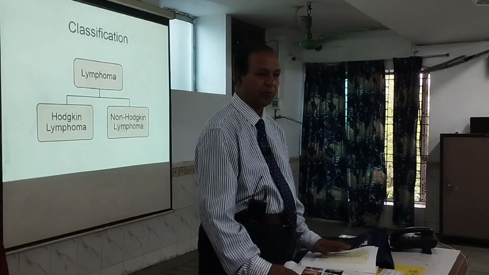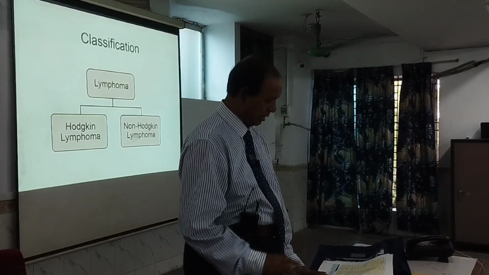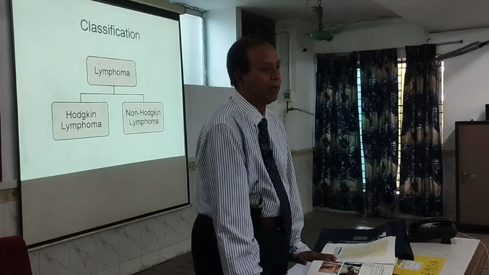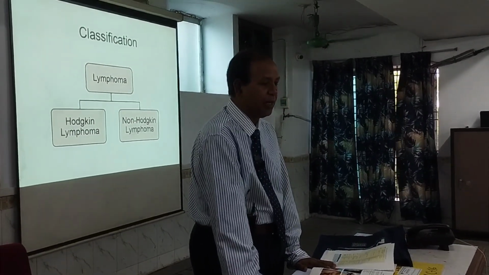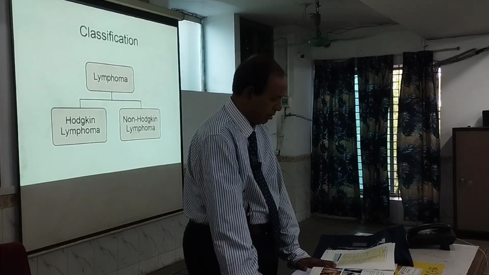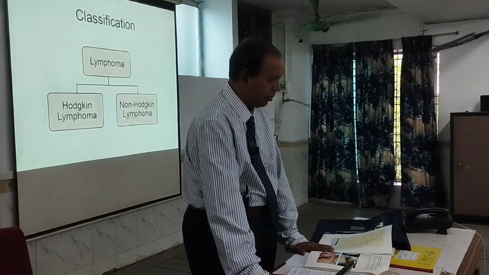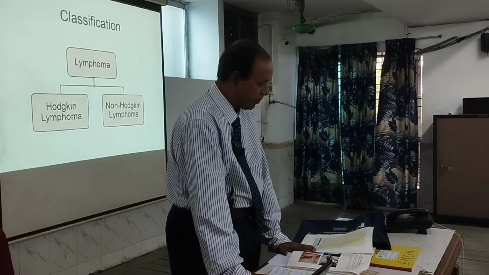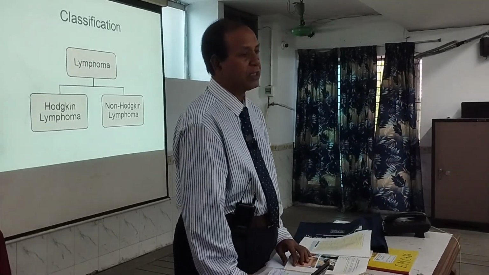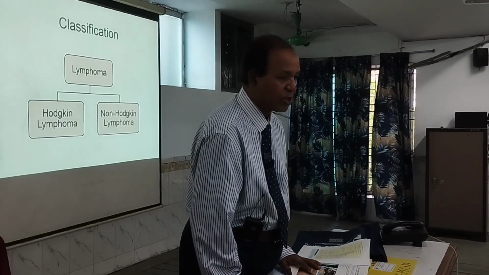A little bit on the classification of non-Hodgkin lymphoma. First of all, Burkitt lymphoma is about 40%. Diffuse large cell lymphoma is 20%. Then lymphoblastic lymphoma is also 20%. Then anaplastic large cell lymphoma is the remaining 20%. Remember this. This is the classification of non-Hodgkin lymphoma.